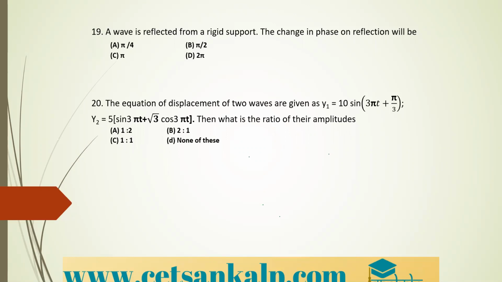Next question. The equations of displacement of two waves are given. Y1 is equal to 10 sine (3 pi t plus pi by 3), and Y2 is equal to 5 (sine 3 pi t plus root 3 into cos 3 pi t). Then what is the ratio of their amplitudes? I hope you remember the solution: we solved one equation using root of a square plus b square. With the help of that formula, here also we can do this.